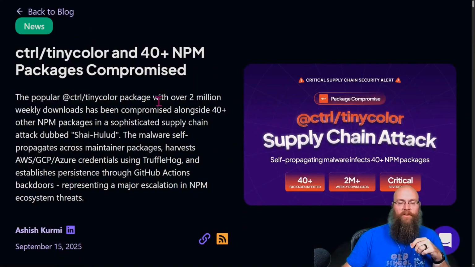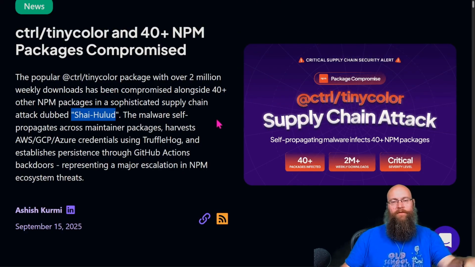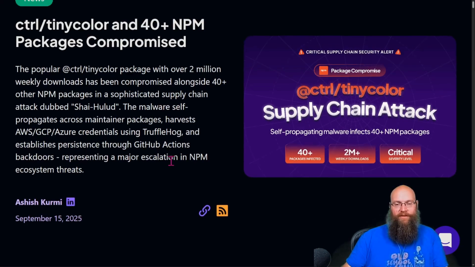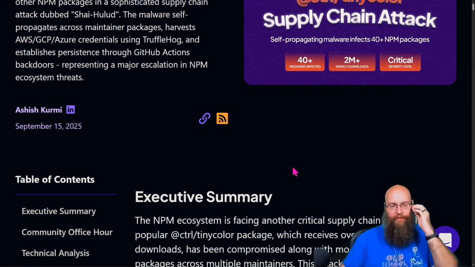Now, the next article in the chain I found was this one from yesterday, September 15th. The Control Tiny Color package, with about 2 million weekly downloads, was also infected. And they're dubbing this attack SHAI HULUD. For all my Dune fans, you're going to get that reference. Get this, the malware is self-propagating across maintainer packages. It harvests AWS, GCP, and Azure credentials using TruffleHog, and then establishes persistence through GitHub Action backdoors, which represents a major escalation. I never thought I'd see the day when there was a worm in a package manager, but that's exactly what these guys have pulled off.